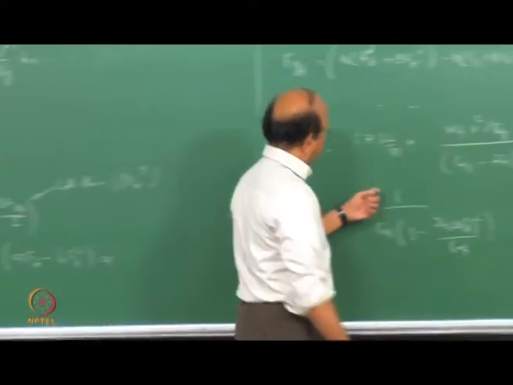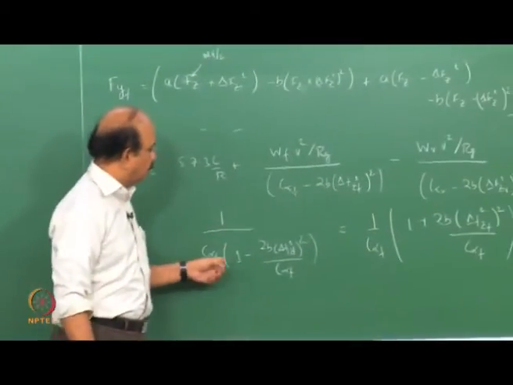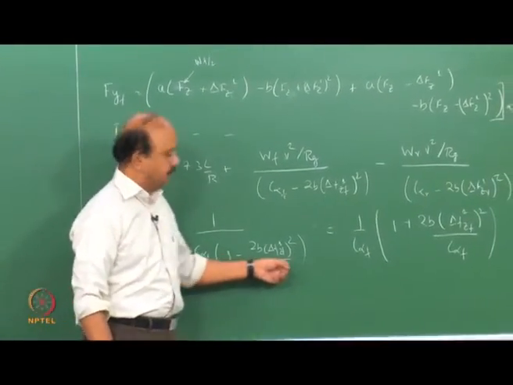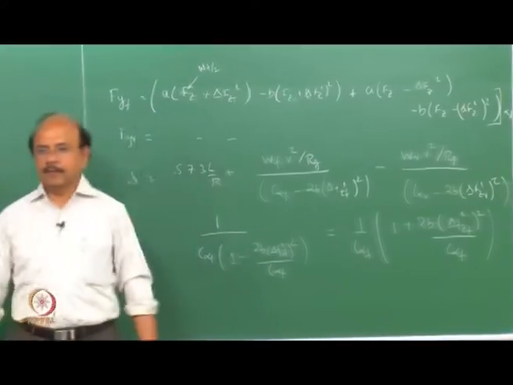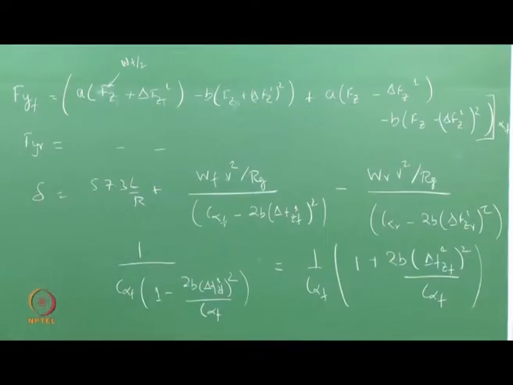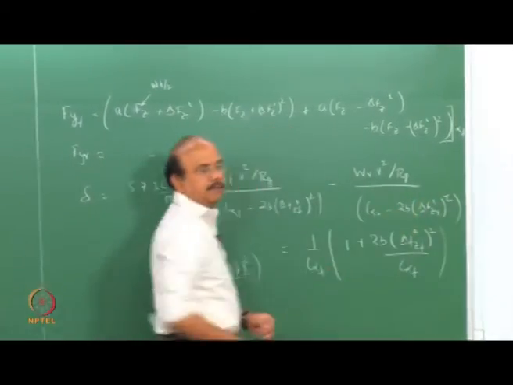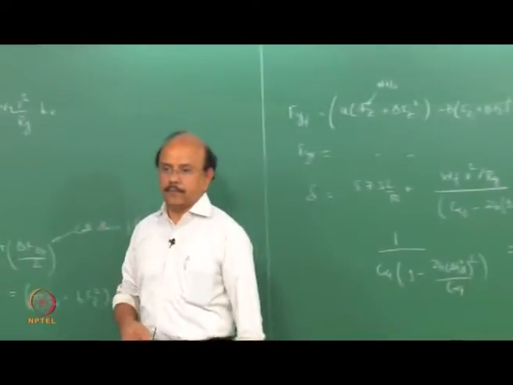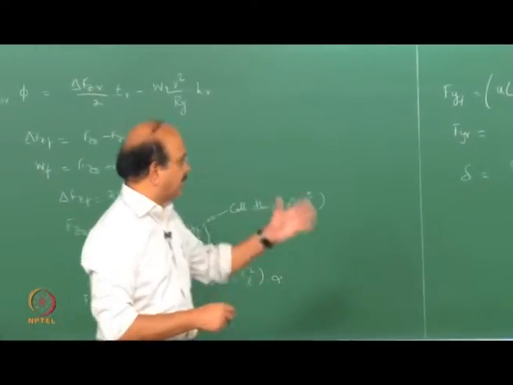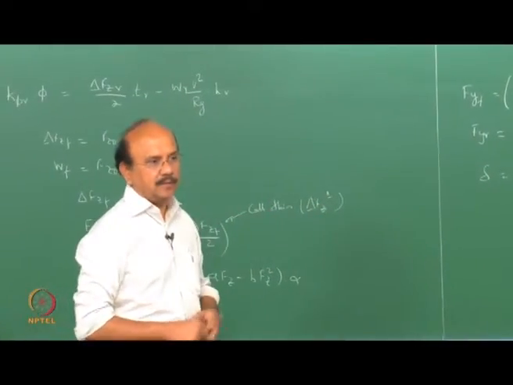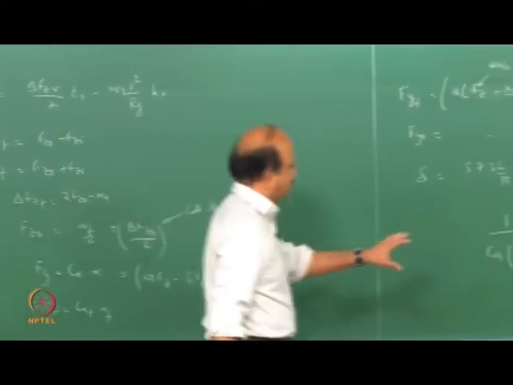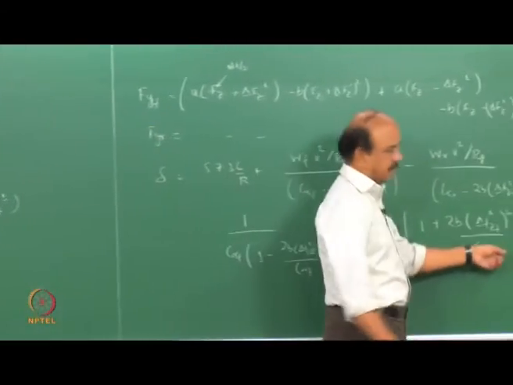So it is 1 by C alpha f, I'm taking out 1 by 1 minus x, which can be expressed as 1 plus x plus x squared by 2 factorial and so on. So in other words, 1 plus x plus higher order terms. Removing the higher order terms, this term is written as 1 plus x.